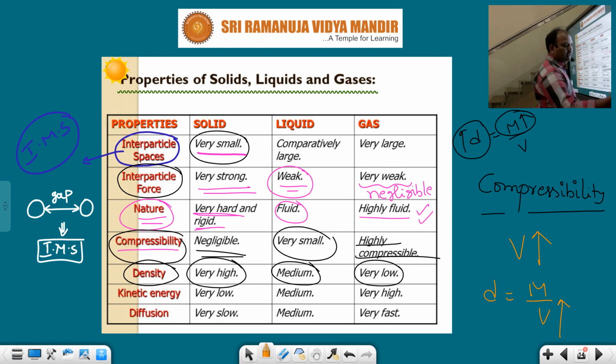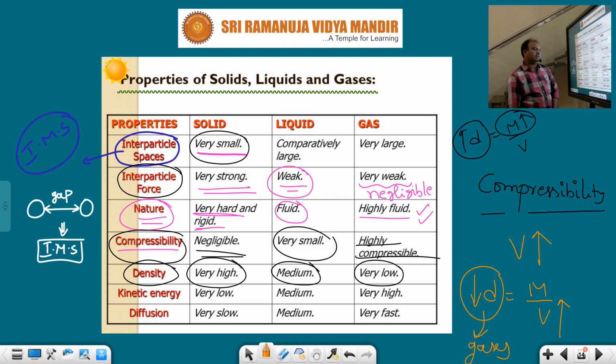In the case of gases, volume and density are inversely proportional. That's why when the volume is more, density is less for gases. Gases have more volume, that's why they have low density.